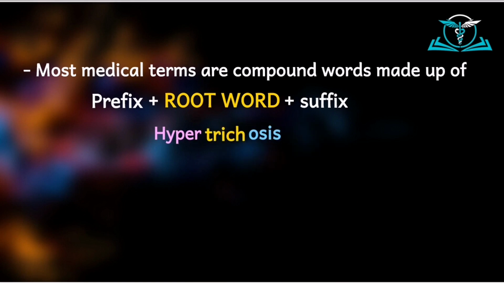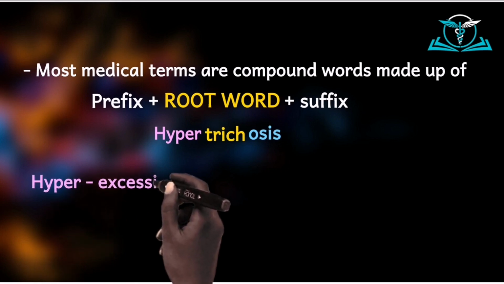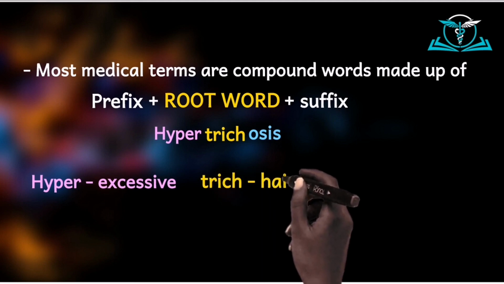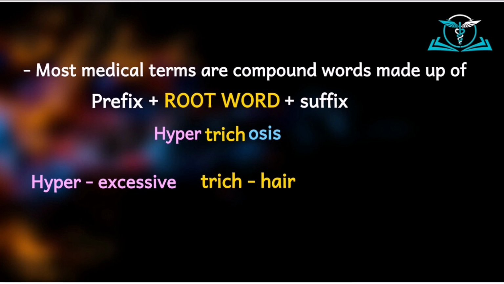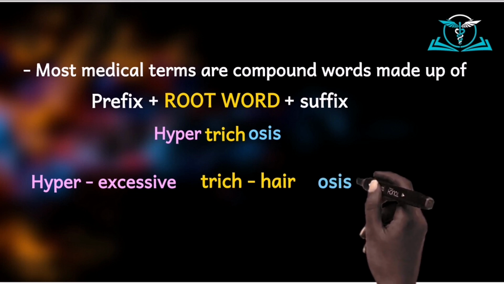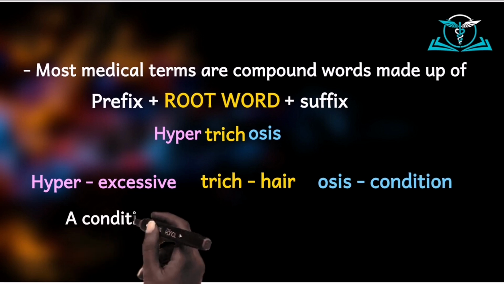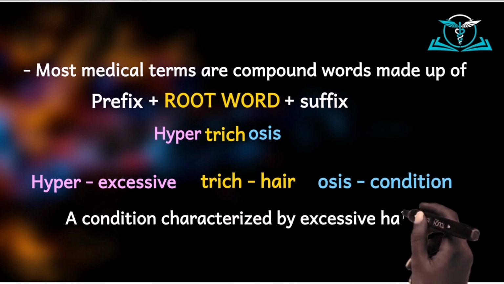It may sound complex, but a breakdown of the word shows that it comes from the prefix hyper, which means excessive or high, and the root word trich, which means hair, and a suffix osis, which signifies a condition. And so hypertrichosis would mean a condition characterized by excessive hair.